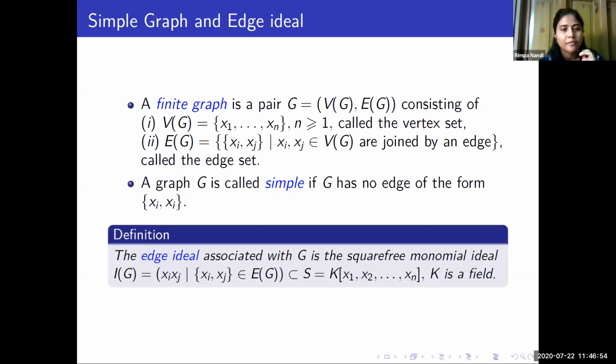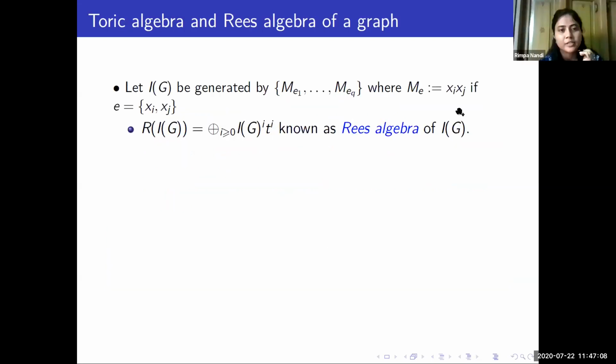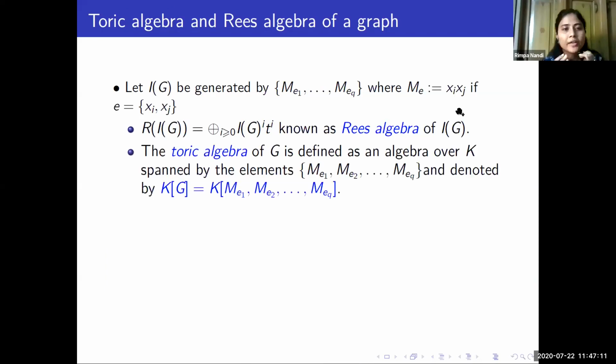Now as we have an ideal, suppose it is generated by these monomials, then we can associate the Rees algebra in this way, and we can associate the fiber cone to this ideal, which is known as the toric algebra in the graphical sense. This is nothing but an algebra over K which is spanned by these generators of the edge ideal. I have already defined these generators in this way, that m_e equals x_i x_j if e is the edge x_i, x_j.